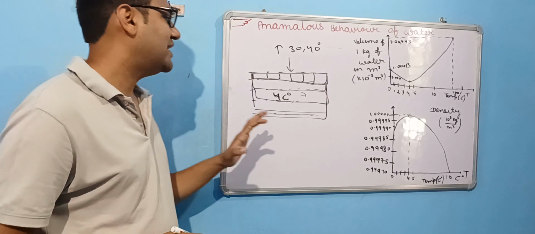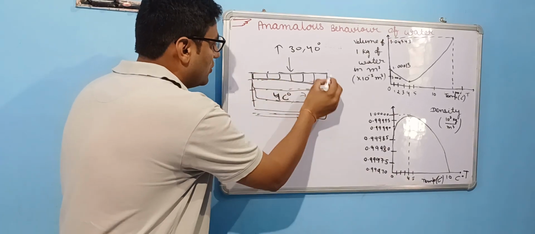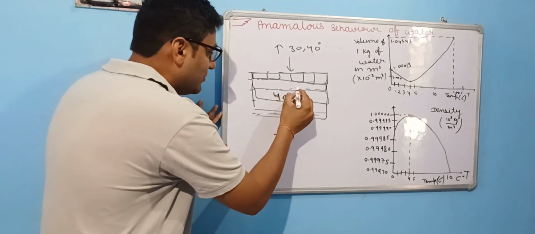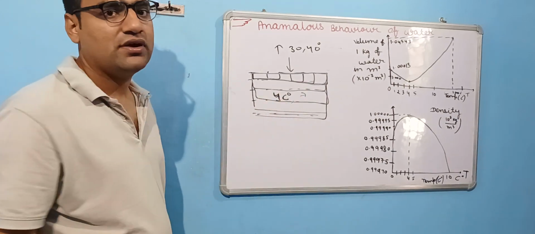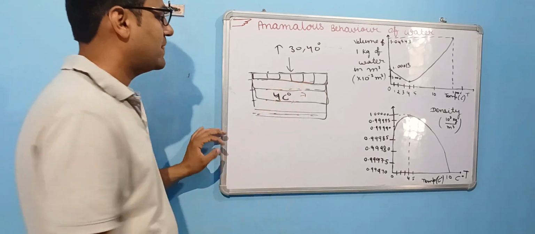So the warm water will remain on the upper layer only, and the lower level will remain at a temperature of somewhat 10, 8, or 12 degrees Celsius.